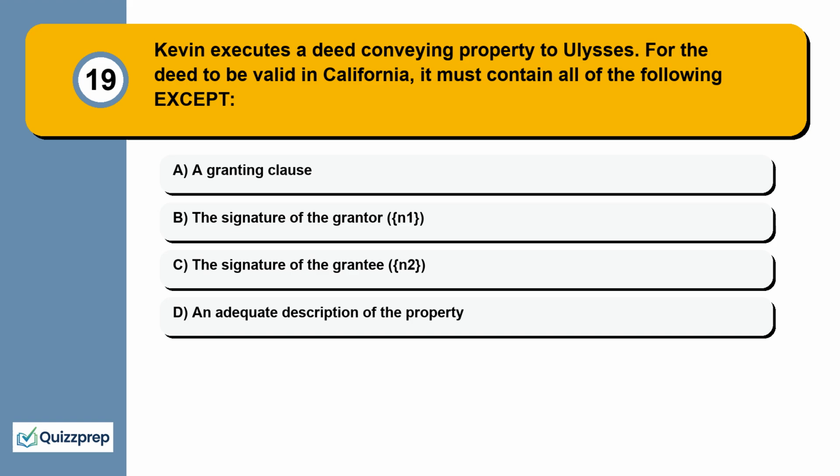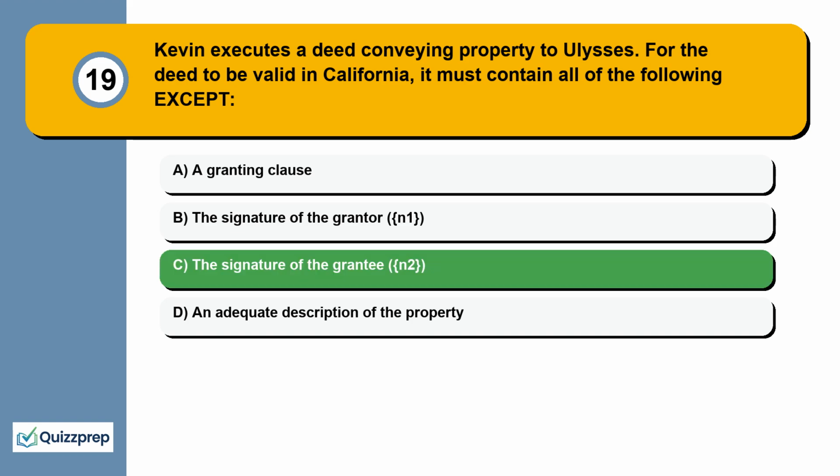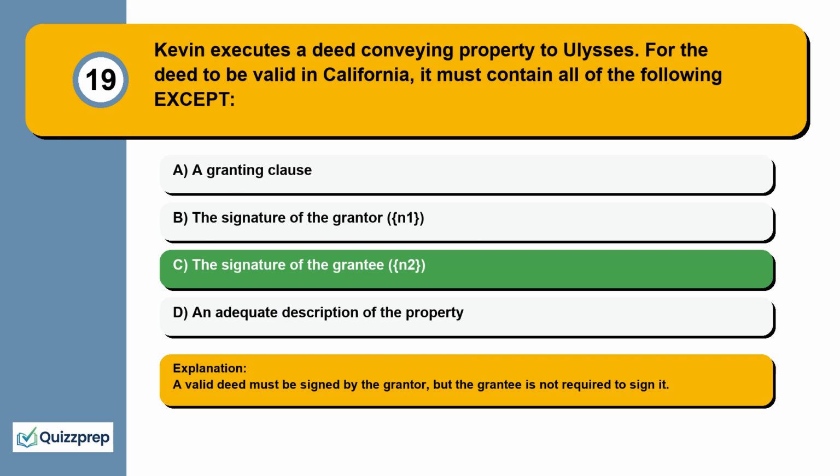Question 19. Kevin executes a deed conveying property to Ulysses. For the deed to be valid in California, it must contain all of the following except a granting clause, the signature of the grantor, the signature of the grantee, an adequate description of the property. A valid deed must be signed by the grantor, but the grantee is not required to sign it.